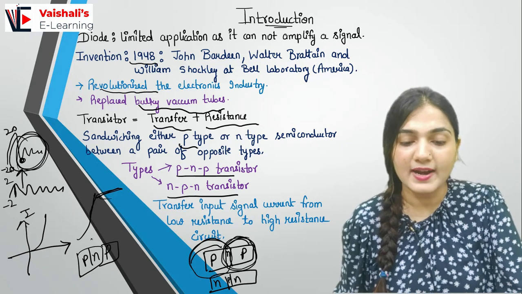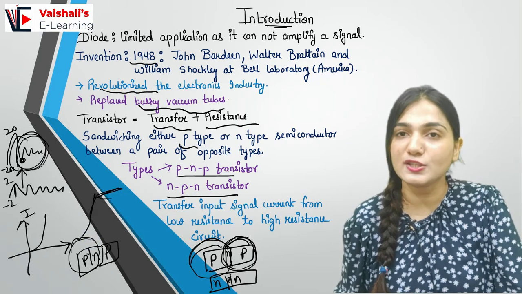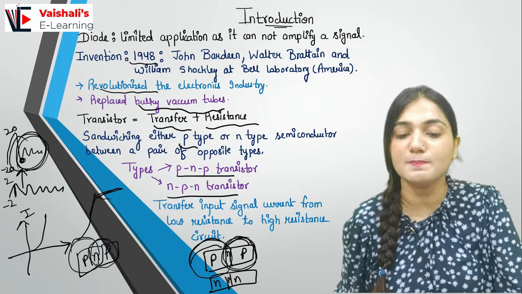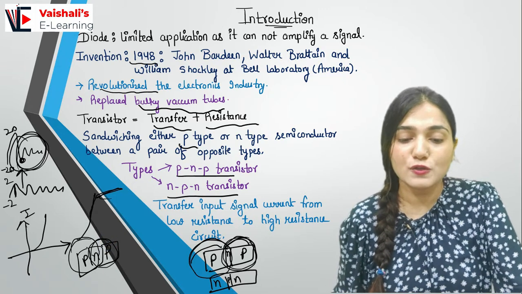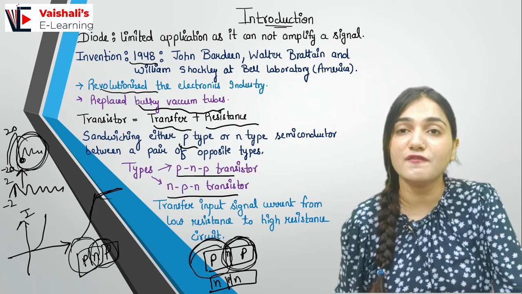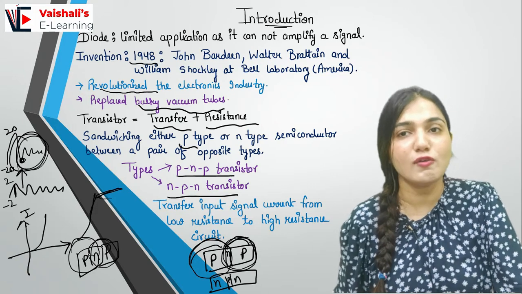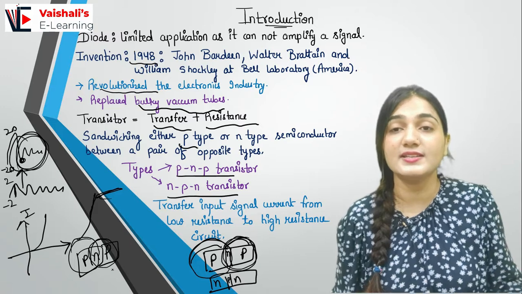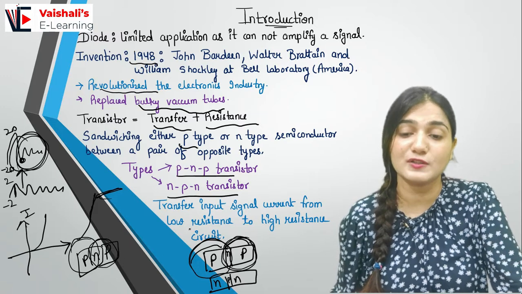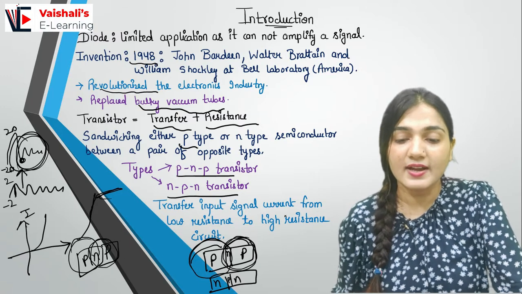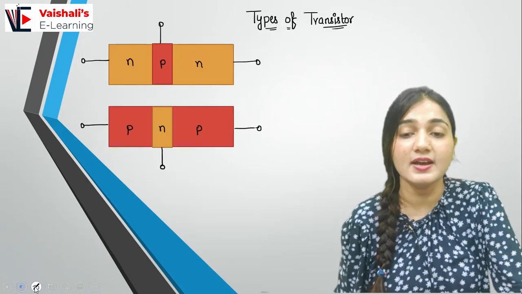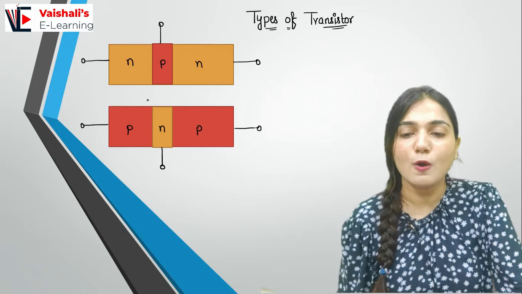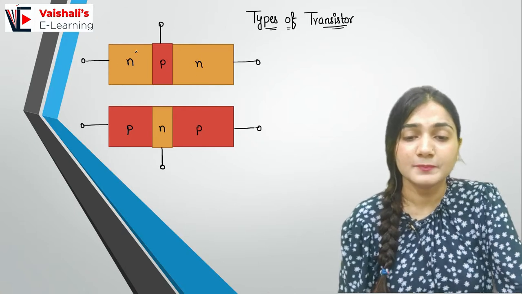At the first junction, I will be getting an exponential increase. The second junction is reverse biased, which is balancing it. So here we have low resistance in the first part. When it is forward bias we have low resistance, and when it is reverse bias we have high resistance. So it is called a transfer resistance. Current from low resistance is transferred to a high resistance circuit in the transistor. So this is how we have the two types of transistor.